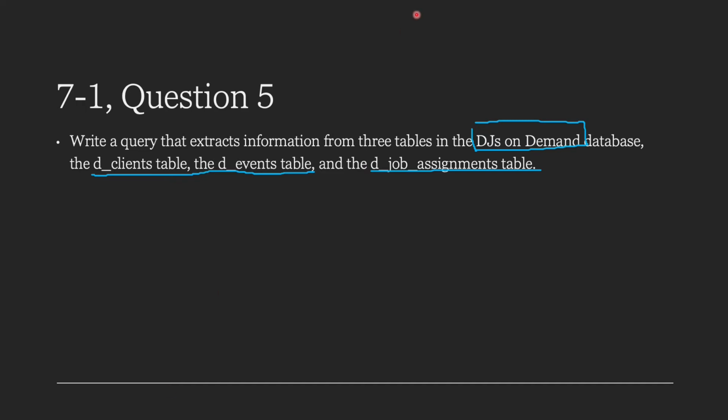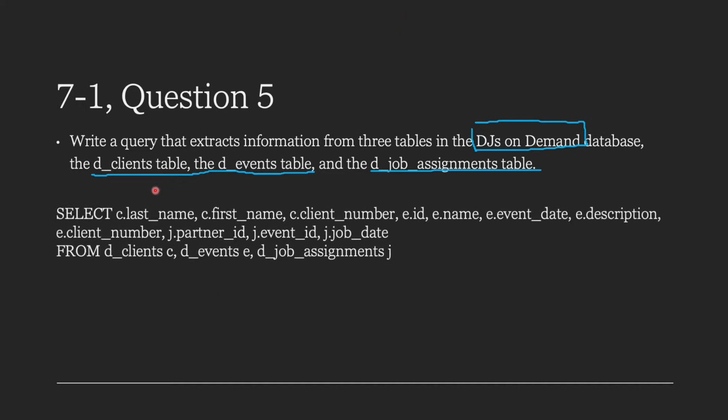So for our select statement, I've used select c.lastname, c.firstname, c.clientnumber, e.id, e.name, e.event date, e.description, e.clientnumber, j.partner ID, j.event ID, j.job date.